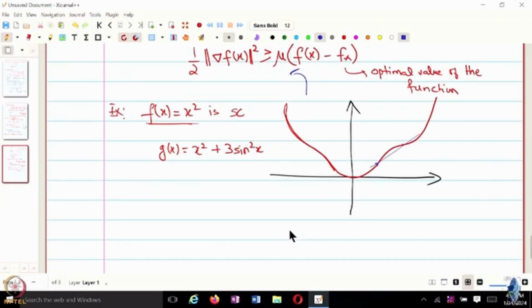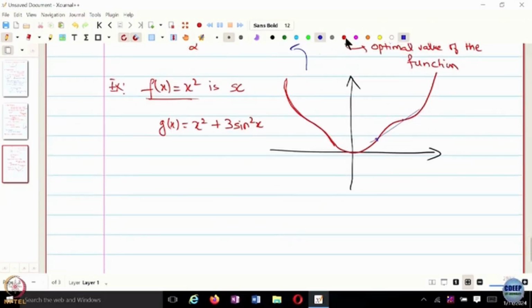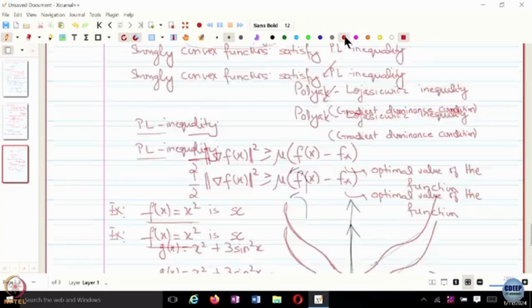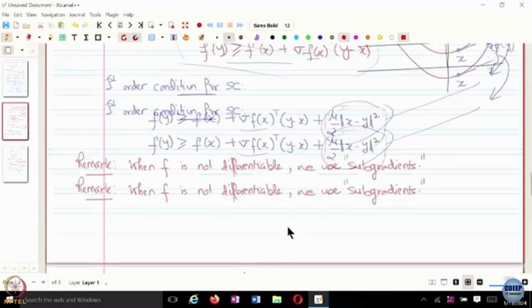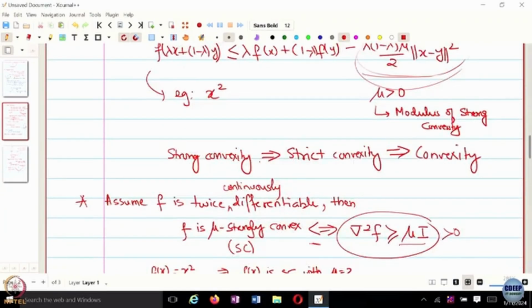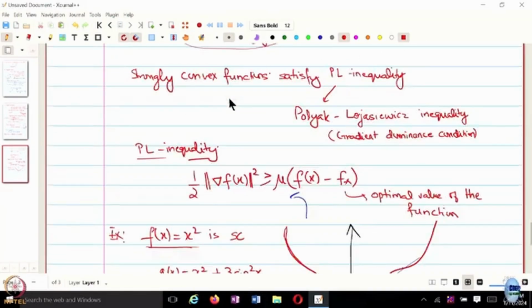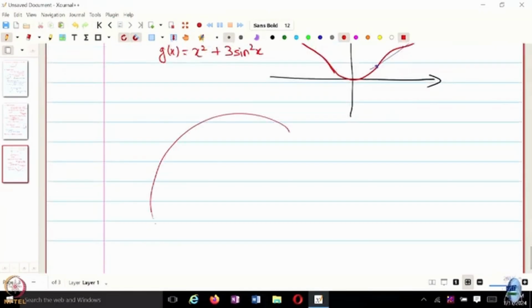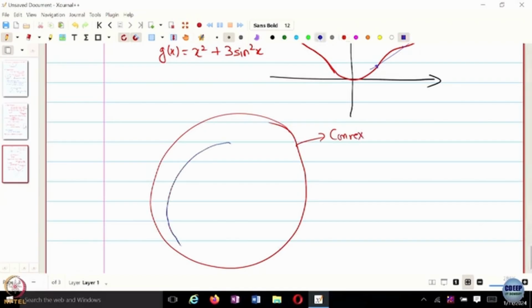And so, in terms of hierarchy, we know that the implication goes this way, right? Strong convexity implies strict convexity implies convexity. So, let us say this is all convex functions. Within this class, you have functions which are strictly convex.